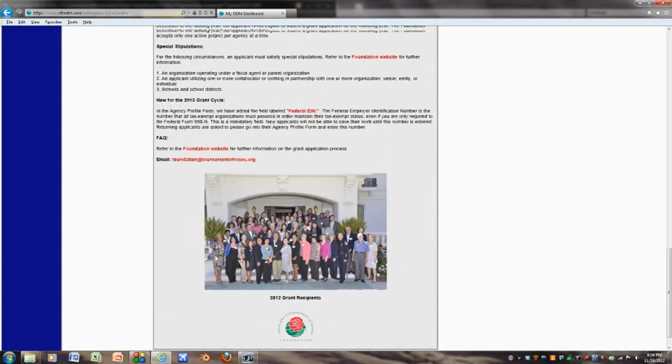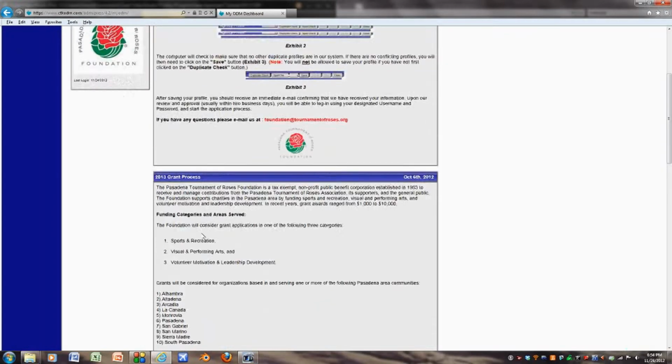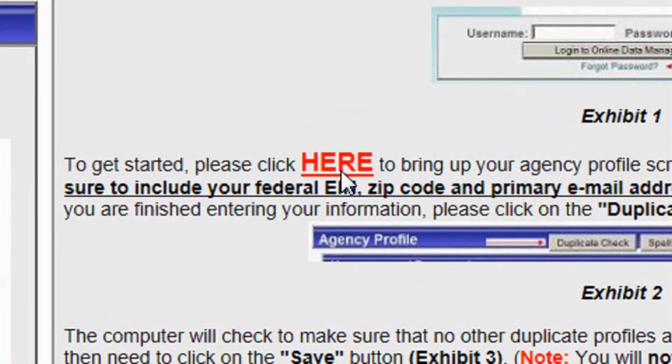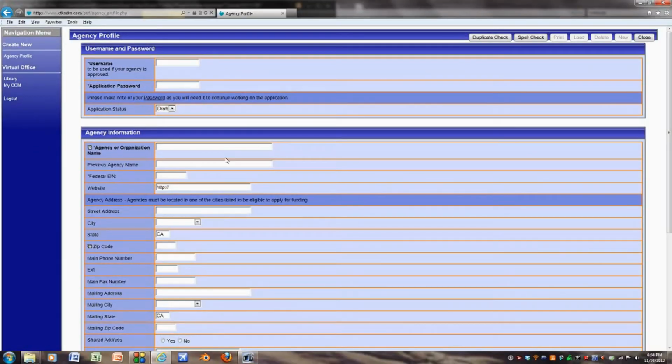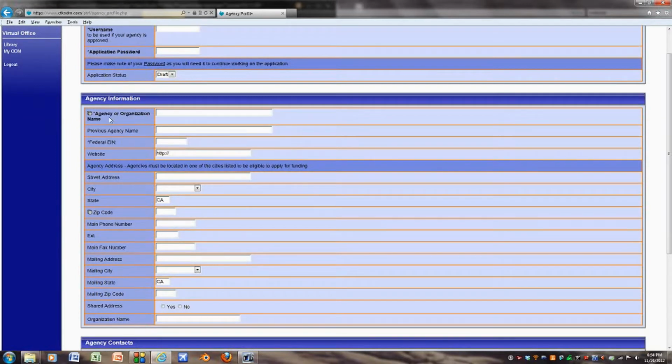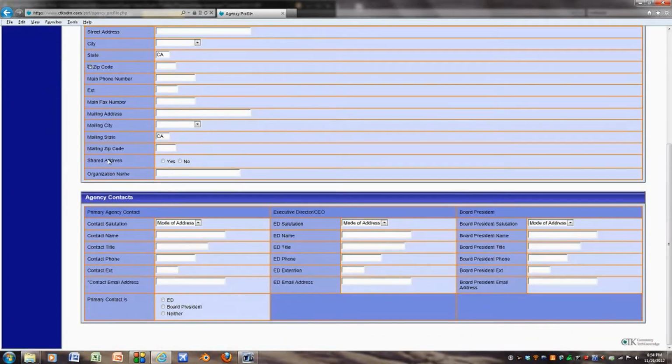To get started in this process, we will need for you to fill out an agency profile form. To access the agency profile form, click on the big red "Here" in the new applicant's bulletin. The agency profile is a form of cover sheet that would ordinarily be placed in the front of a file folder. It contains contact information, including the name of your organization or agency, the address, the Federal Employer Identification Number, also known as EIN, the contact person for your organization, and the contact person's email address.